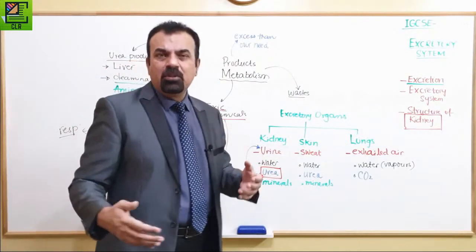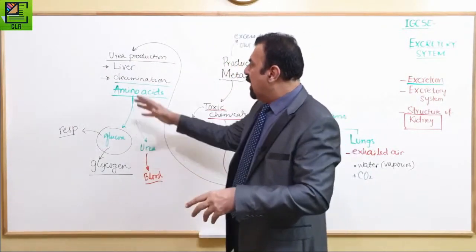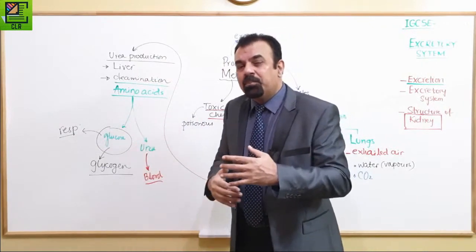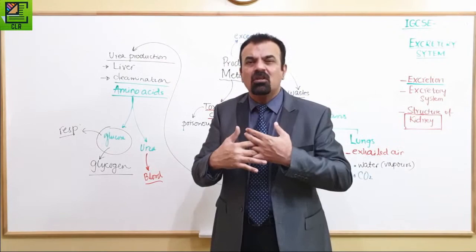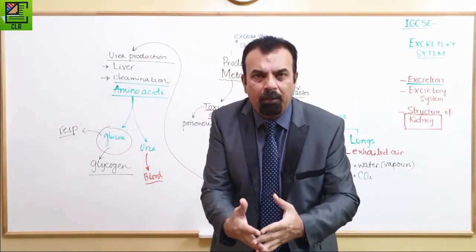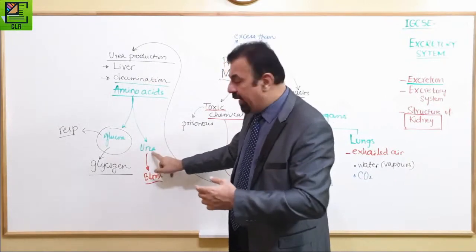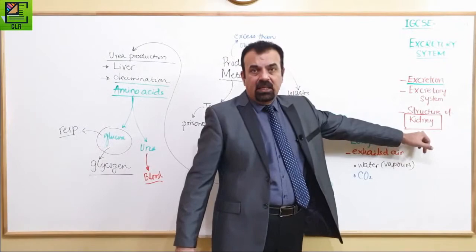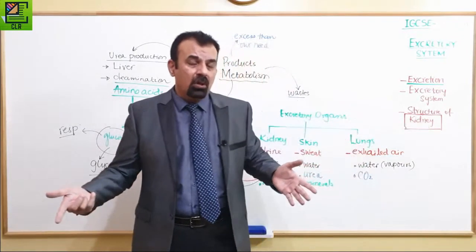If the liver is supposed to do extra work, what's the disadvantage? First, your liver cells probably start getting damaged because of constantly putting extra load on them. Secondly, you're making more urea, and the blood is going to take that urea to the kidney, and then you're putting the kidney also on extra work.